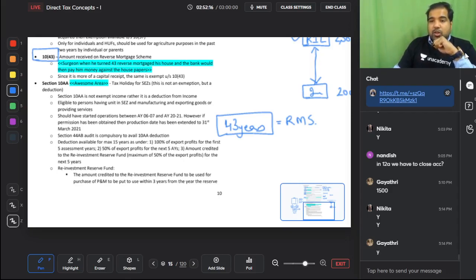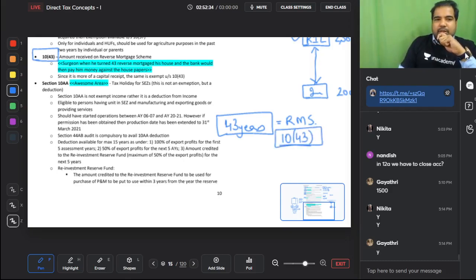This is reverse mortgage. Here you're not buying a house, you already have the house, you're giving the house to the bank and they pay you money. And when they pay you, let's say 1 lakh every month, is that your income? No, you have to pay it back, it's your liability, and hence this amount is exempt under section 10(43). So section 10(43) is an exemption. So 10(43), remember, 43 years, reverse mortgage, whatever money you get from the bank is exempt under section 10(43).